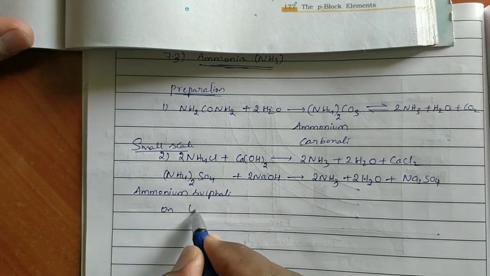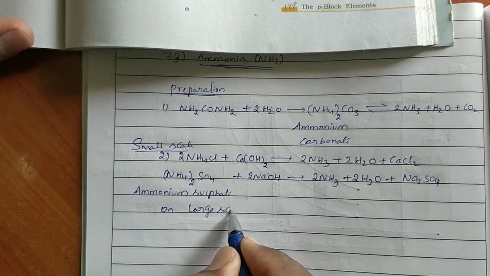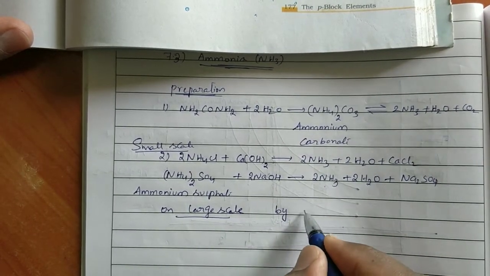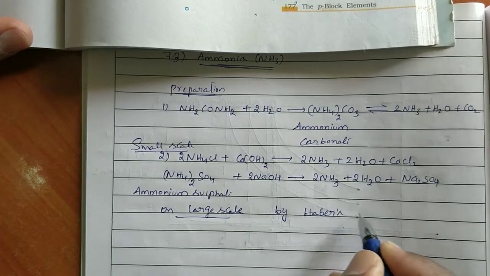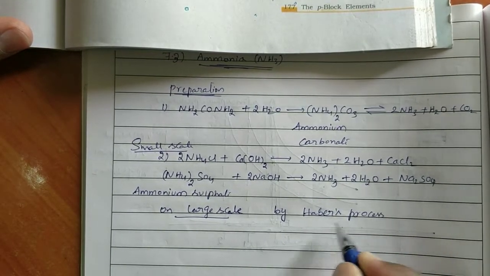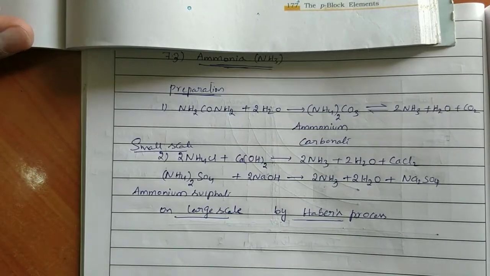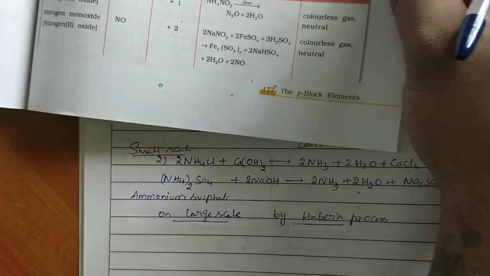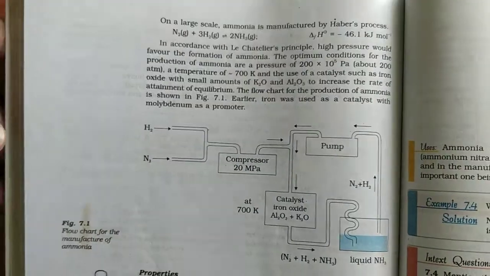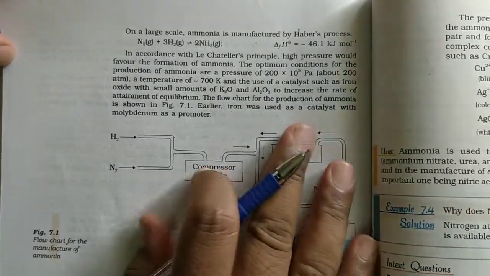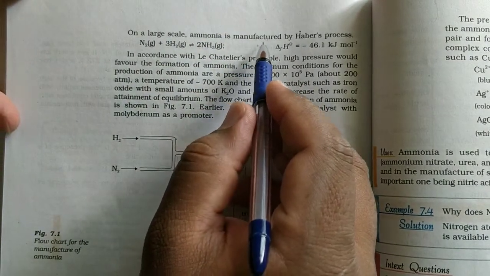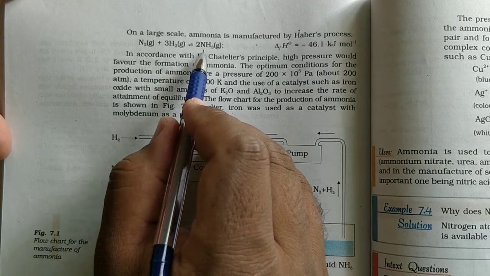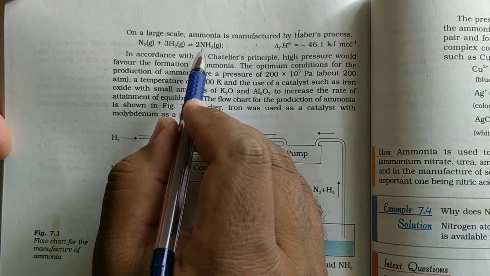On a large scale, ammonia is prepared by Haber's process. Let us see that one. Ammonia is manufactured by Haber's process. N2 plus 3H2 gives rise to 2NH3. This is called Haber's process.